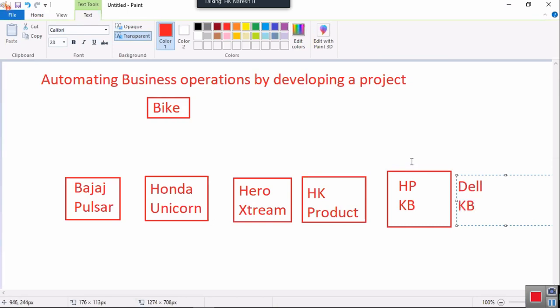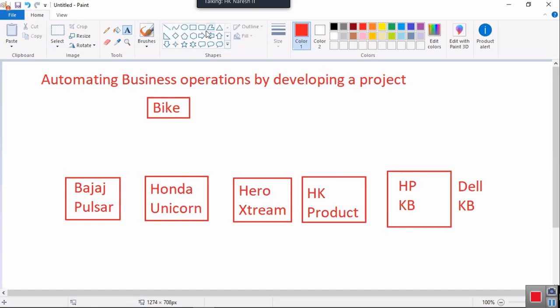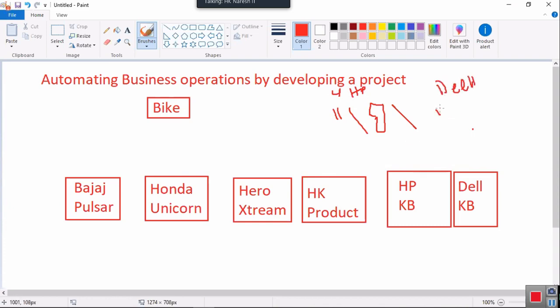On the Dell company keyboard, I need to enter the enter key and slash. You know, the HP company keyboard gives the backslash after the double quotes, and then the enter key is here. For almost the last 4 months I have been using the HP keyboard, so my hand is fully habituated with the slash and everything. Suddenly, when I come to the Dell company keyboard, the double quotes are here, the enter button is here, and the slash is given here.